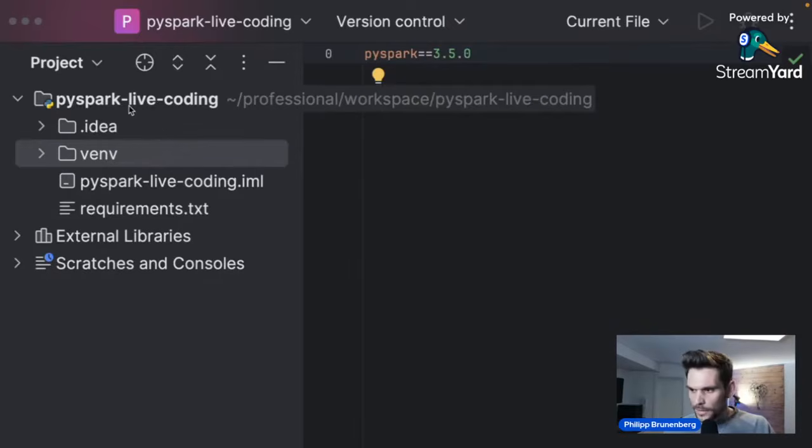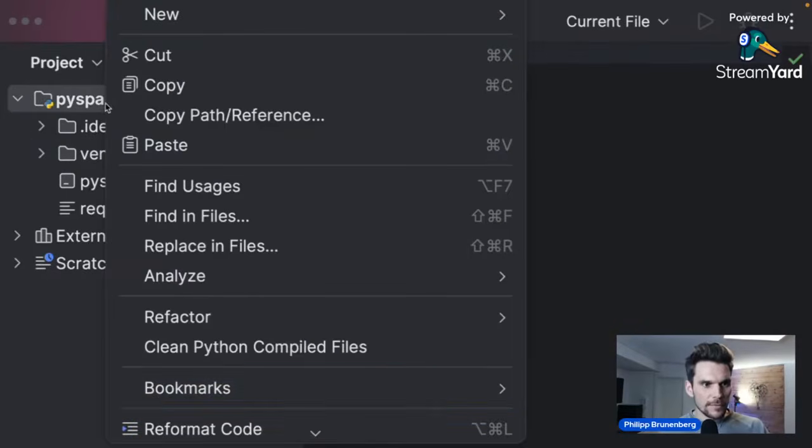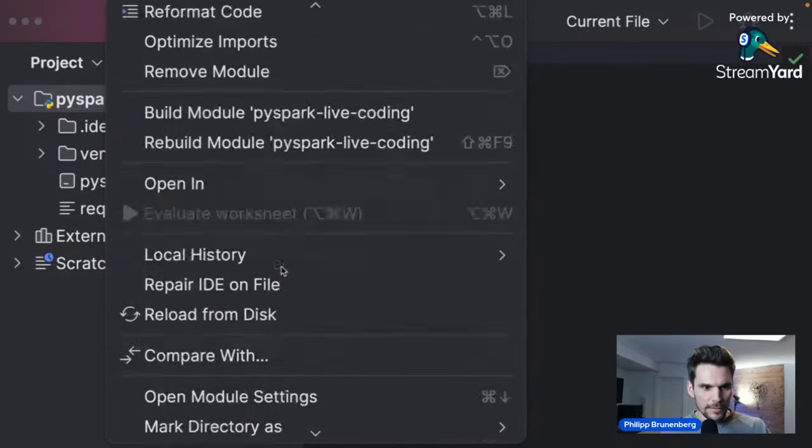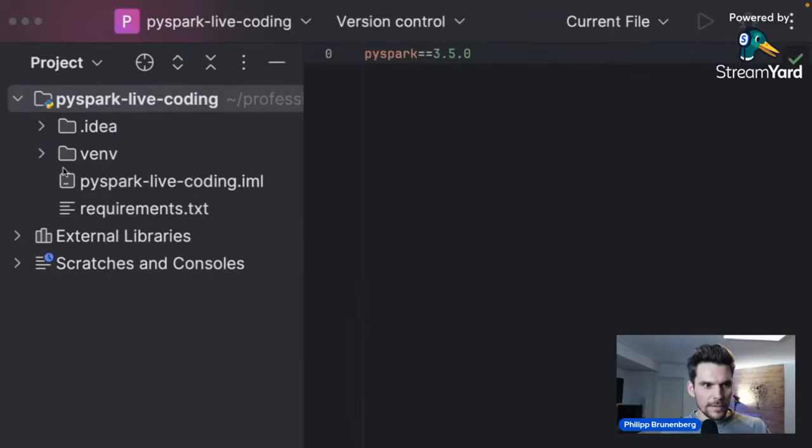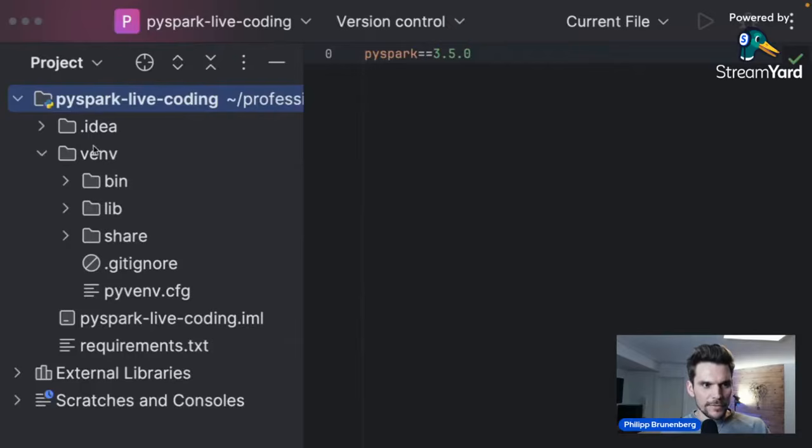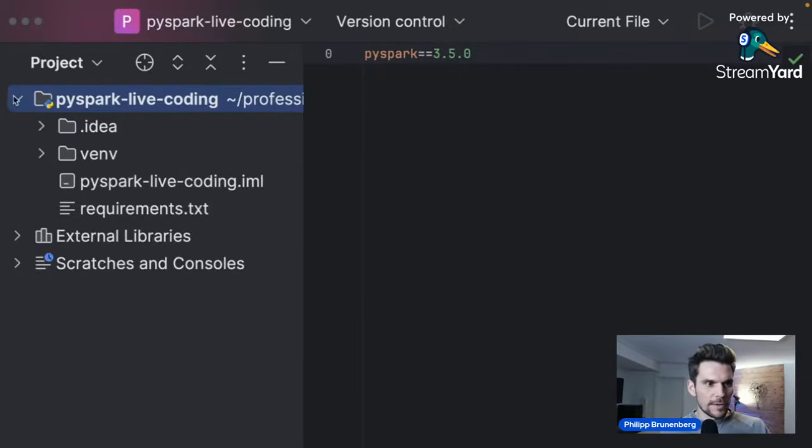If you are doing it that way, sometimes you will have to refresh your project from disk. And there's a button down here which says reload from disk, so that it fetches the changes we have made outside the IDE into the IDE, so that it knows that the dependency is here.